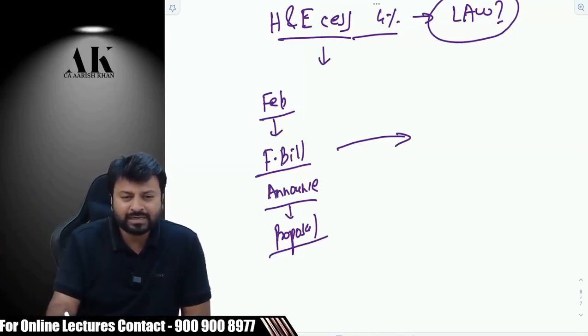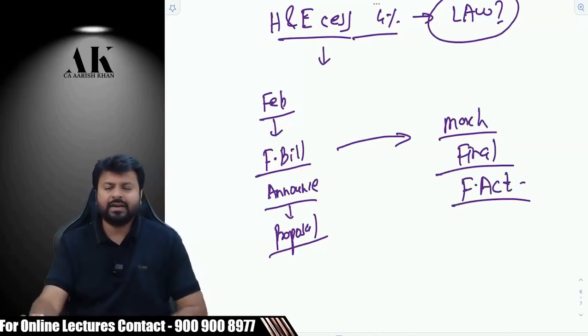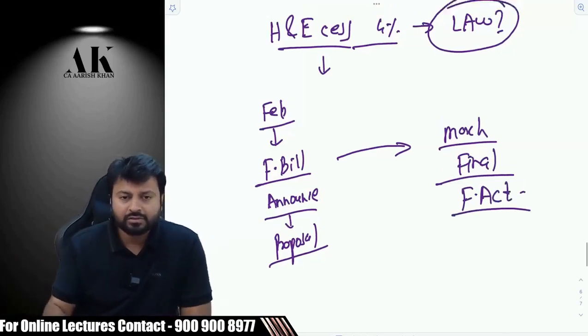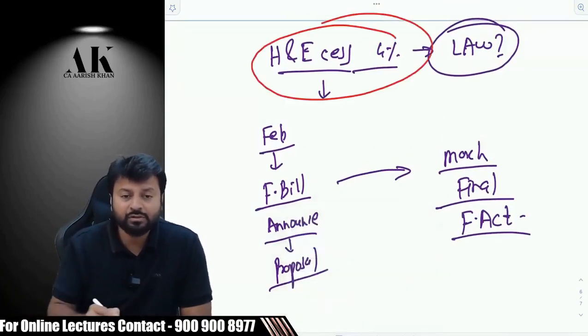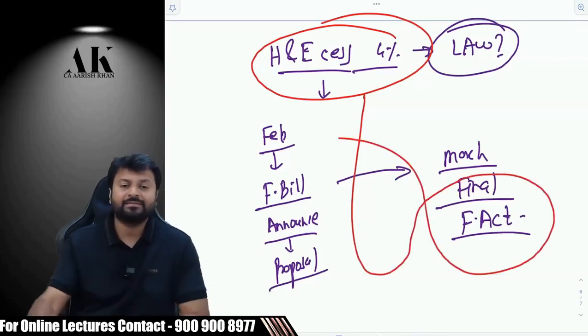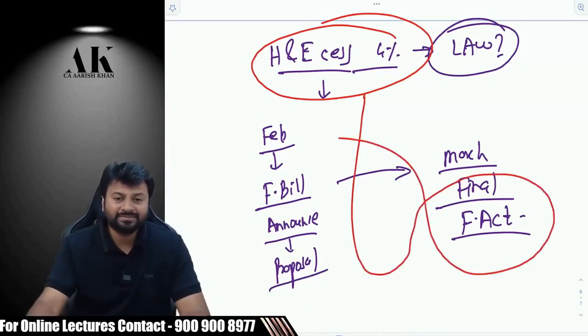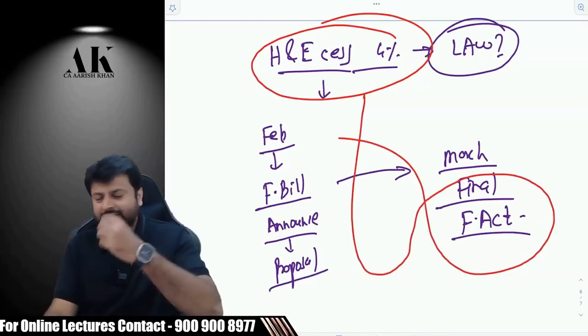But one or two months after that, in the month of March, that proposal becomes what? Final. And that is called what? Finance Act. And the Finance Act comes every year. So if somebody asks you, where is health and education cess imposed? You would say, under the relevant Finance Act. There is no separate law for health and education cess.